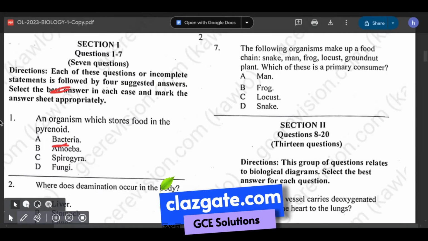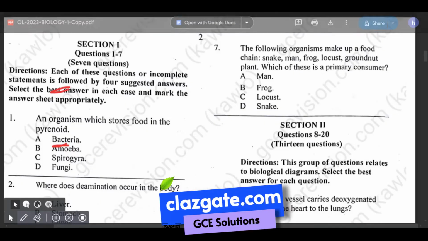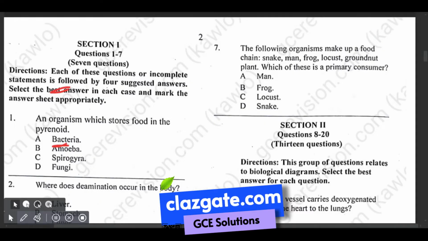Number 7 is asking us, the following organisms make up a food chain. We have snake, man, frog, locust, groundnut plant. Which of these is a primary consumer? Don't forget, primary producers are plants, because they take direct energy from the sun. So which of these is a primary consumer? That is, they feed directly on the plants. And it will be C, the locust.